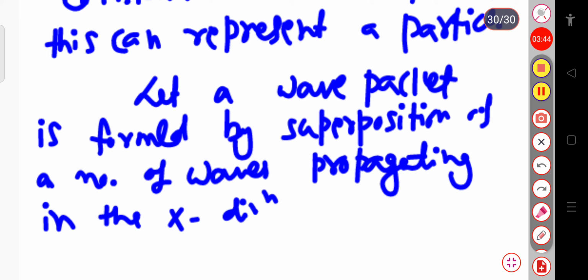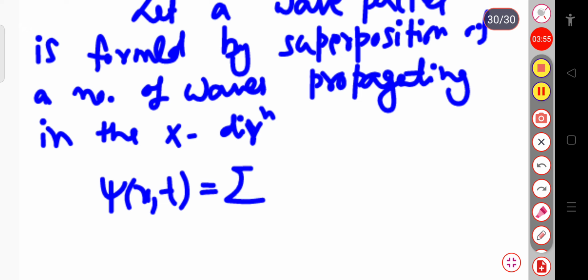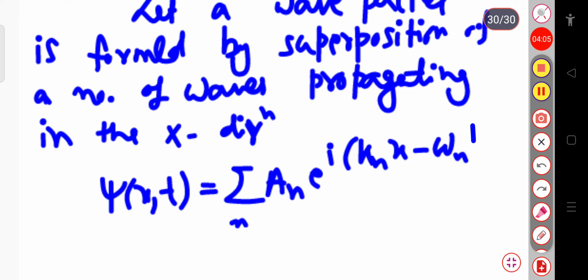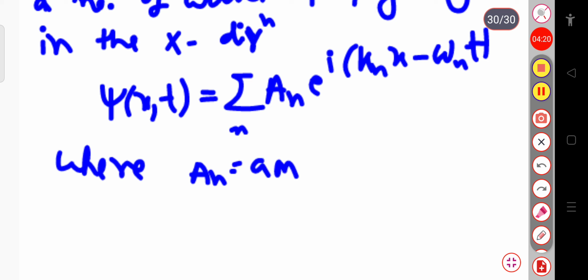Now we can represent the wave function, that is psi of x,t, the position and time function, that is equal to the sum over n of, suppose for the nth wave, a_n exponential i(k_n x minus omega_n t). So we can represent the wave function in this way. Here a_n is the amplitude of the nth wave,